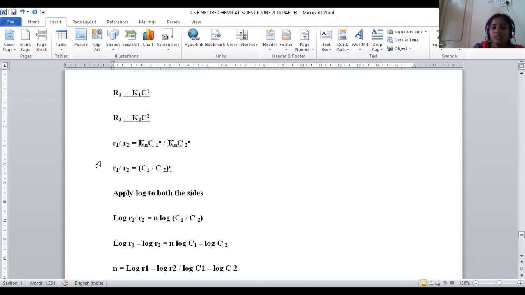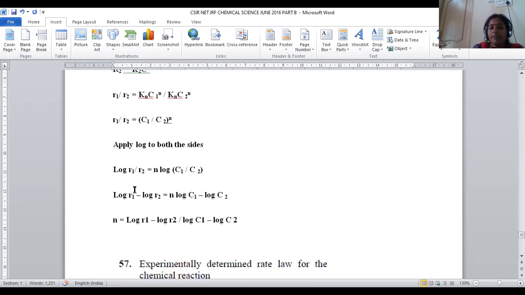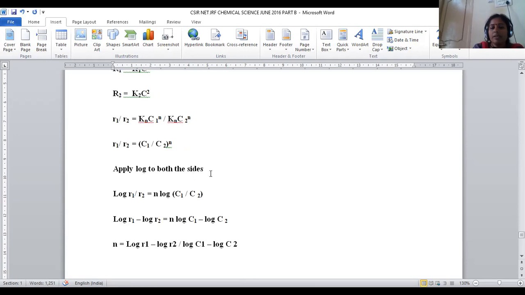Apply log to both sides: log R1 by R2 is equal to log (C1 by C2) whole to the power n. Whenever a log power is there, it will come in front as a term. So log R1 minus log R2 is equal to n (log C1 minus log C2).